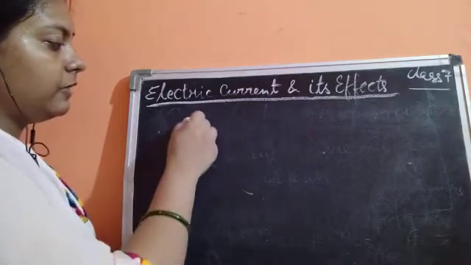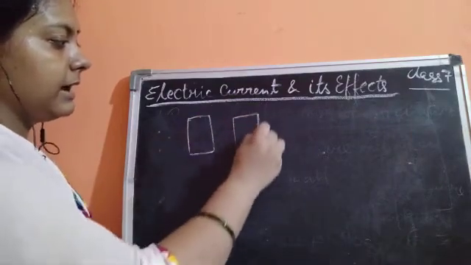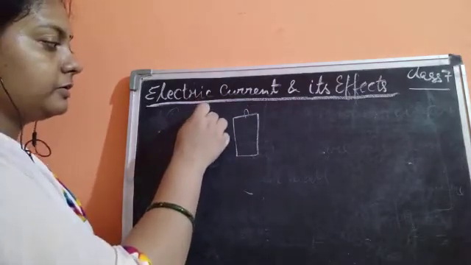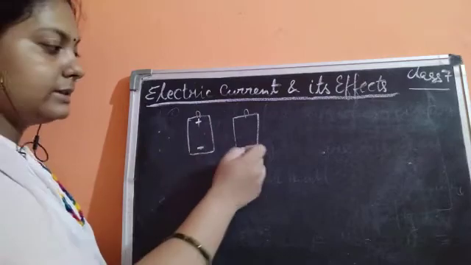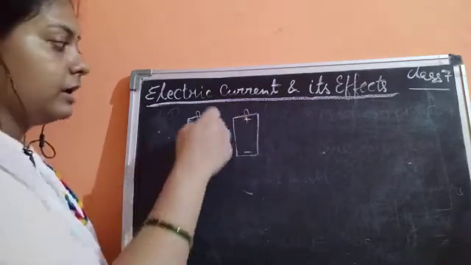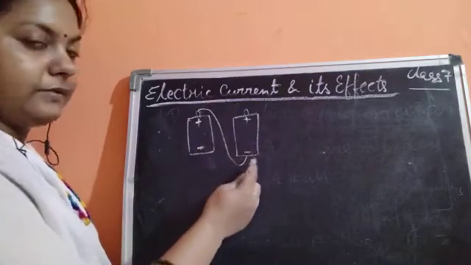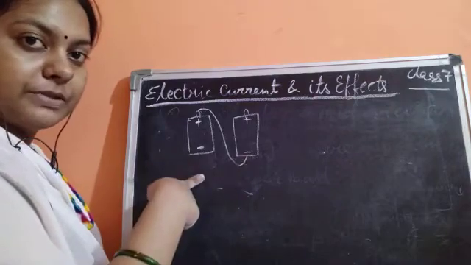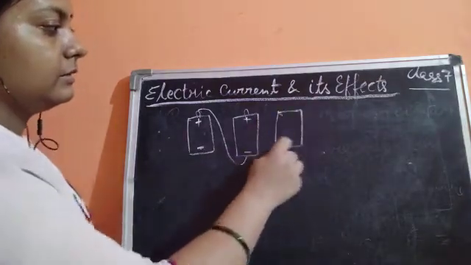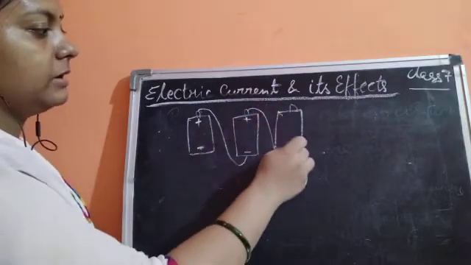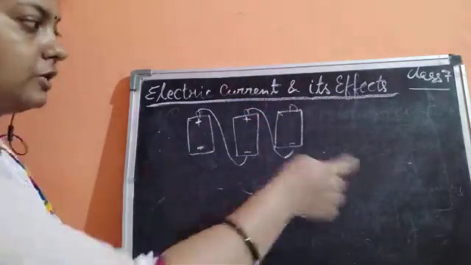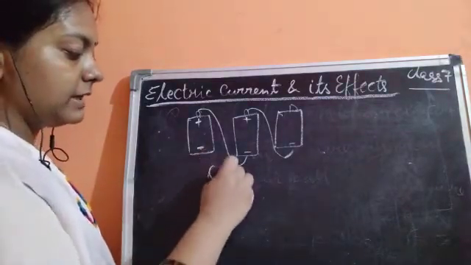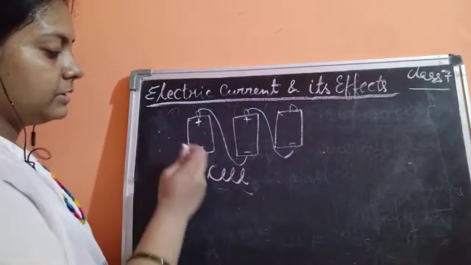A positive terminal of a battery, for example, there are some batteries. You have seen the battery, it is like this. This one is the positive terminal, and the flat one is the negative terminal. The positive terminal is attached to the negative terminal. This is how you attach one cell to another cell to form a battery. If there are 3 cells, you attach a positive terminal again with a negative terminal. This is the attachment of cells, a combination.